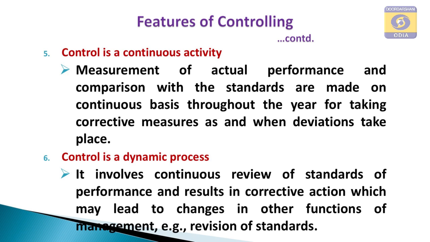Another feature of control is that it is continuous. It is a continuous activity in the sense that as and when work progresses, the controlling function also goes side by side. Daily we measure the actual output of workers and compare it with the daily production target, and we find out deviations. In this way the system continues throughout the year. Measurement of actual performance and comparison with standards are made on a continuous basis, for taking corrective measures as and when deviations take place.